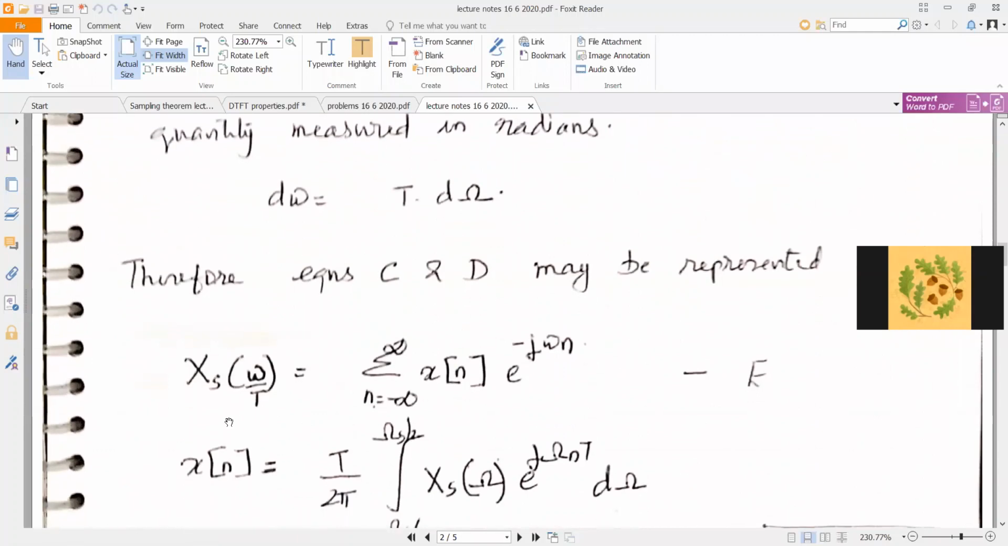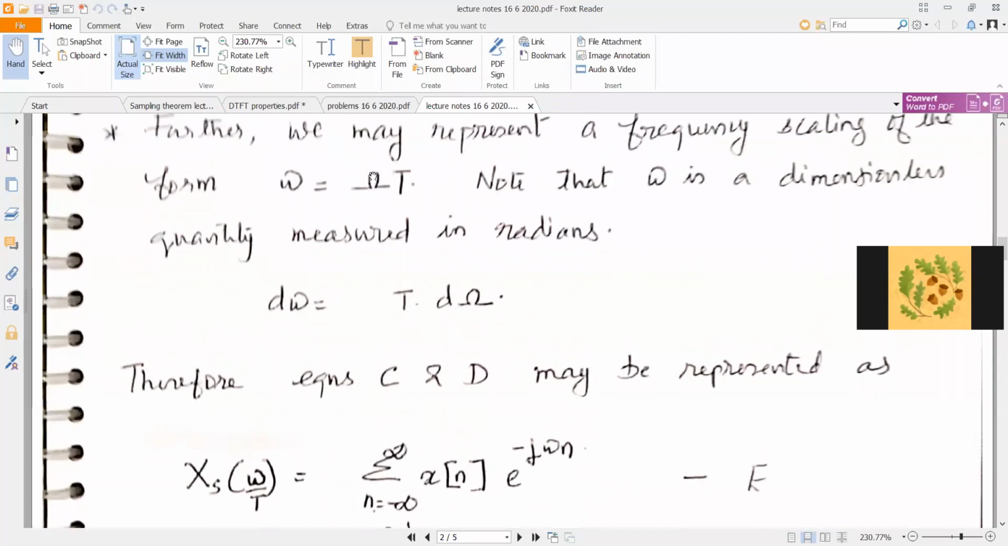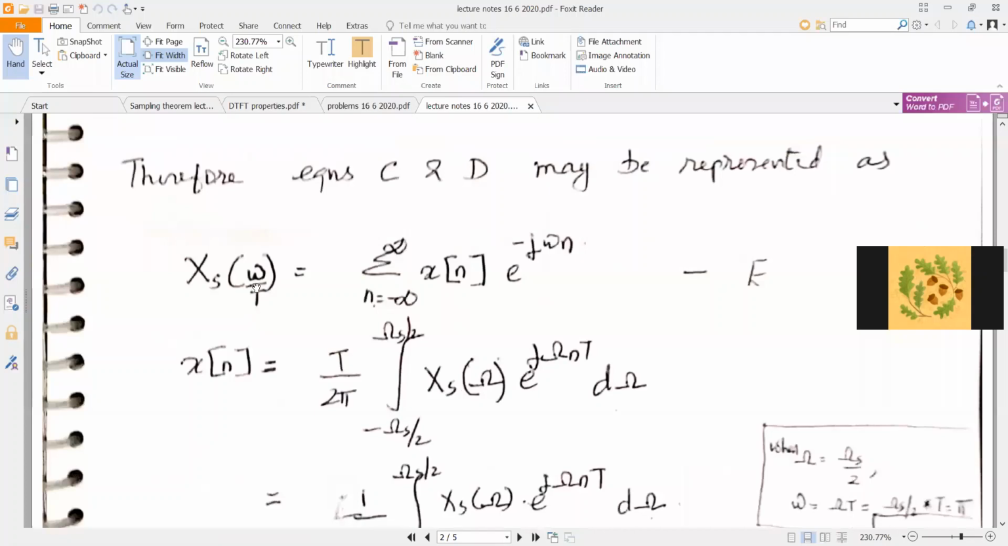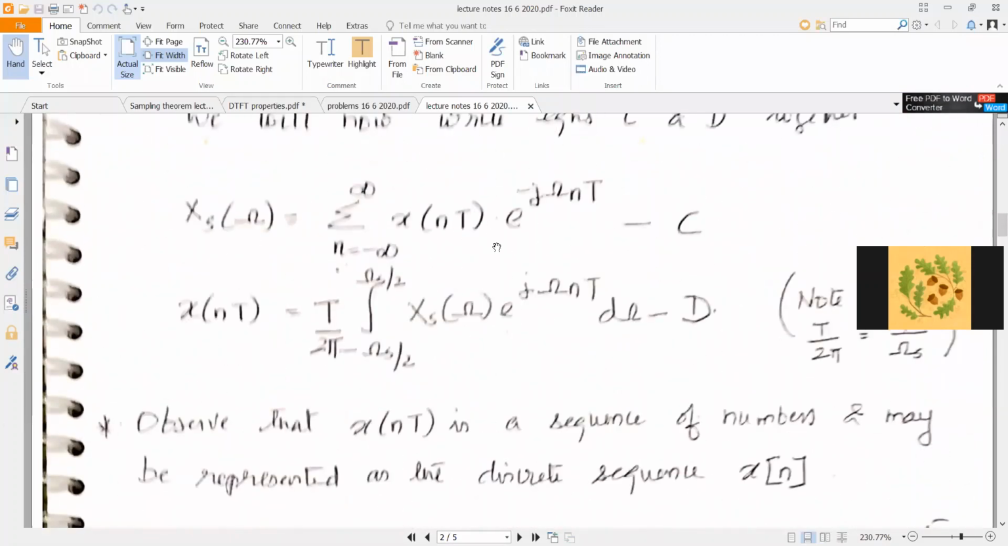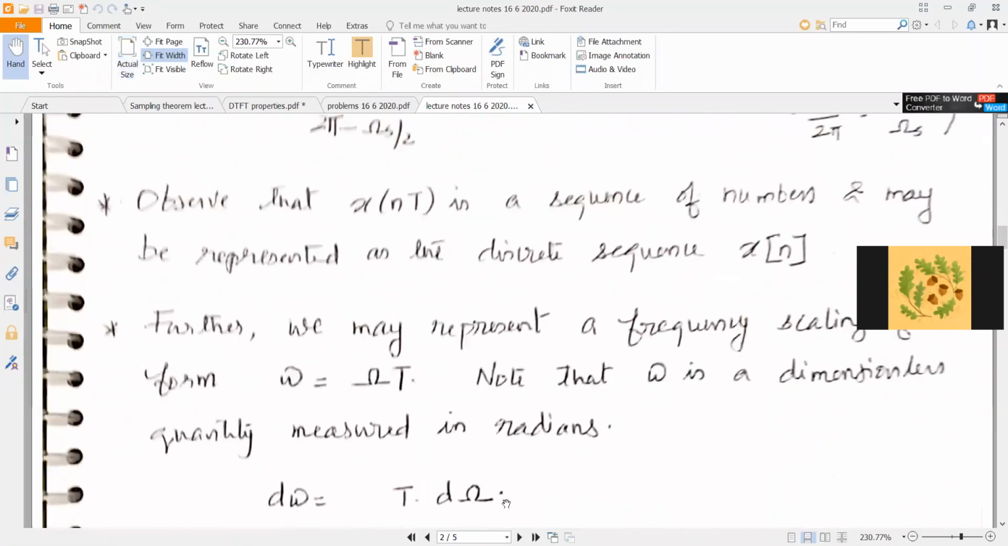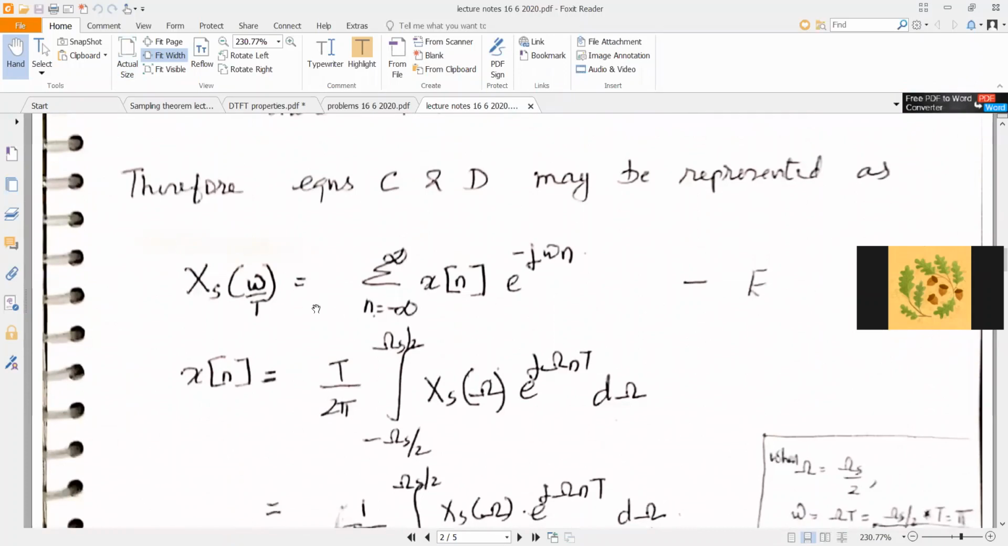So X of capital omega is therefore X of small omega by T. Why? Because small omega is equal to capital omega times T, and capital omega is therefore small omega by T. So X of small omega by T is equal to the sum over n equal to minus infinity to plus infinity. Instead of x of nT, I will use the representation x of n. Instead of omega times capital T, I will use the representation small omega. So this can be represented as X of omega by T equal to the sum over n equal to minus infinity to plus infinity of x of n e raised to minus j omega n. Let us call this equation E.